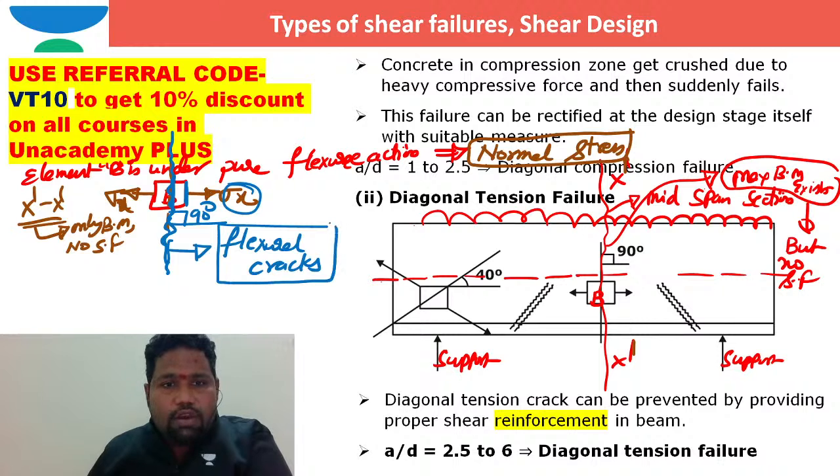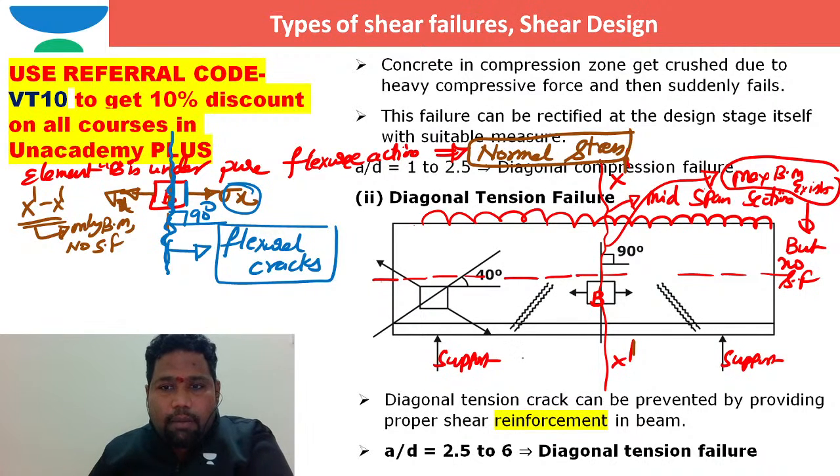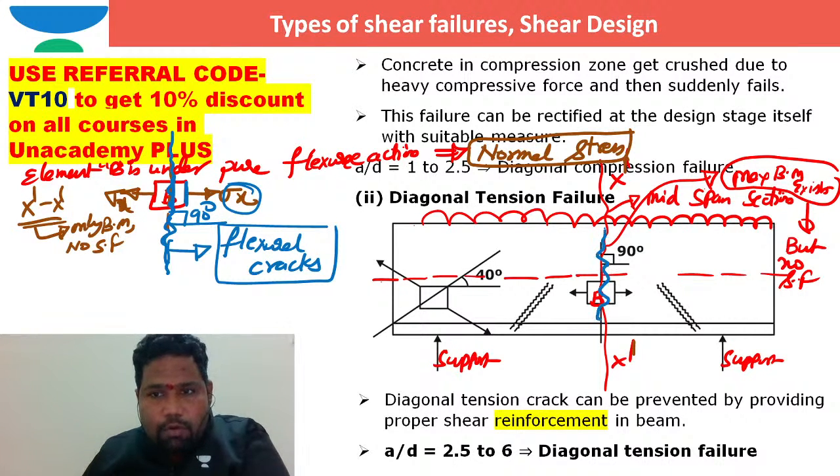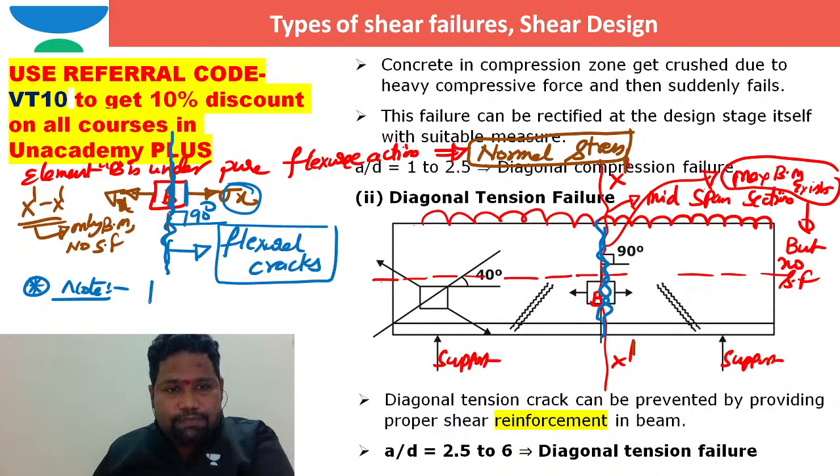So generally whenever you are able to see in a beam, let us suppose if you had seen in a beam, cracks that are purely vertical, I hope you are able to see when the cracks are purely vertical in this way, then definitely you can understand such cracks are nothing but flexural cracks. So what is the note that we can write? Flexural cracks propagate in vertical direction, right?